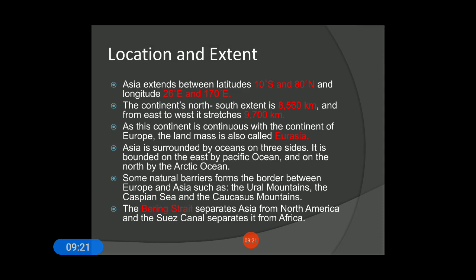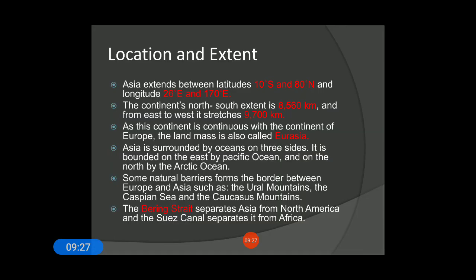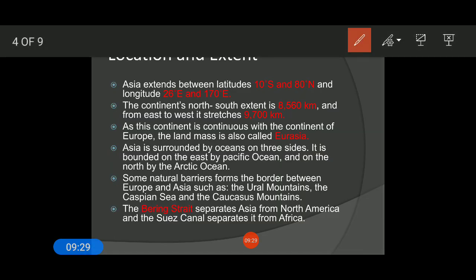Look here. The Bering Strait separates Asia from North America, and the Suez Canal separates Asia from Africa. These are some of the important points that you have to remember.